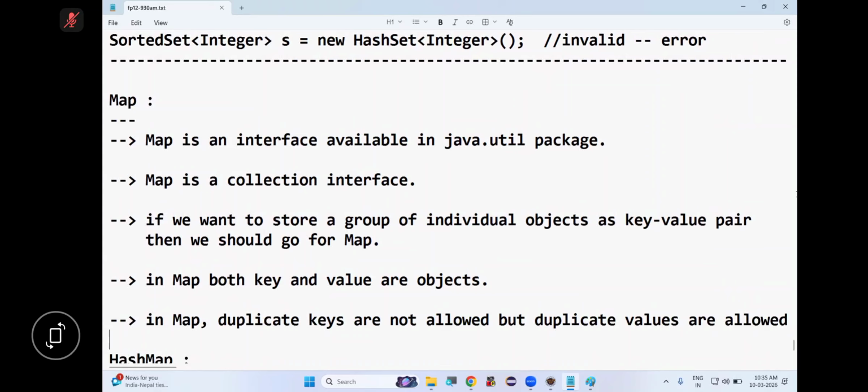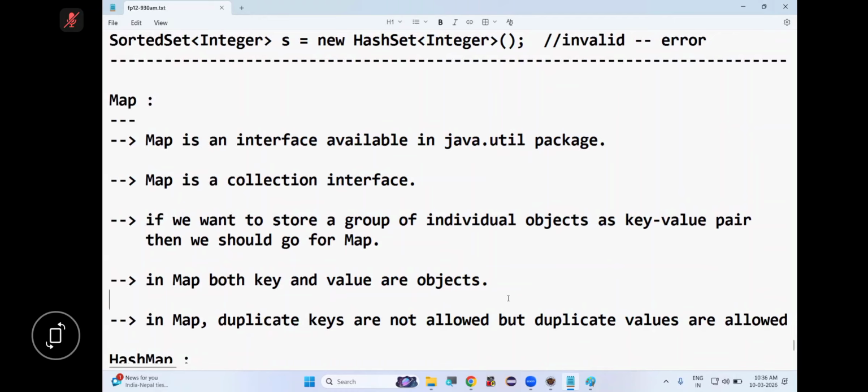So map is an interface available in the java.util package. Map is a collection interface. If we want to store a group of individual objects as key value pairs, then we should go for map. In map, both key and value are objects. In map, duplicate keys are not allowed, but duplicate values are allowed.